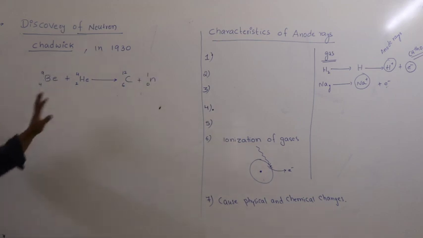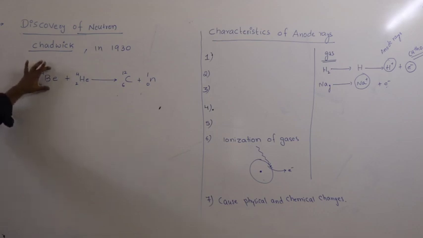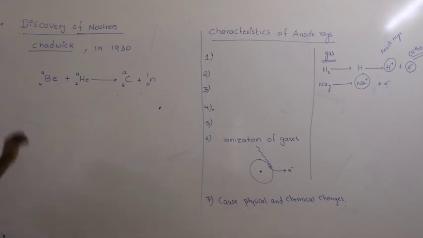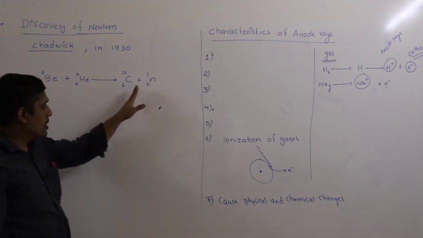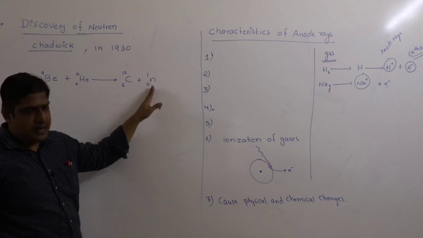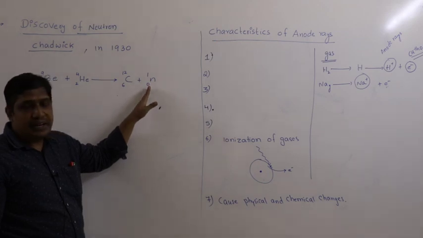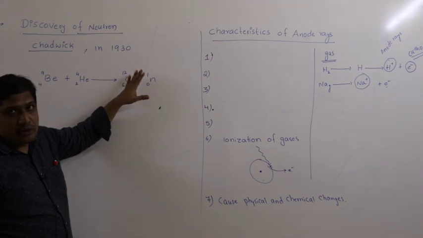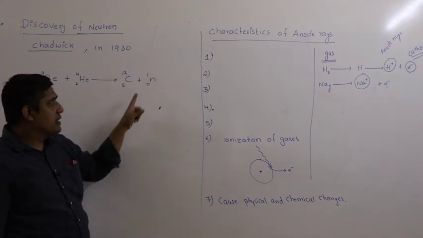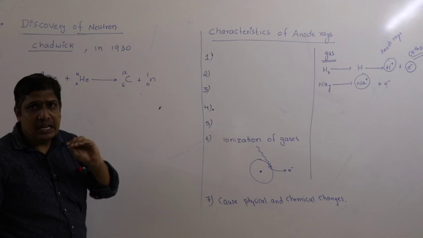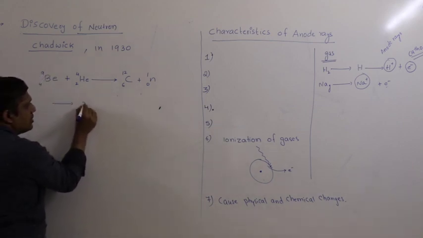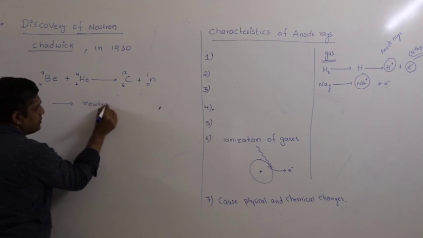These new particles are not affected by an external field. When you apply an external field, they do not deflect. That means they do not possess any charge. So he called these new particles neutrons.